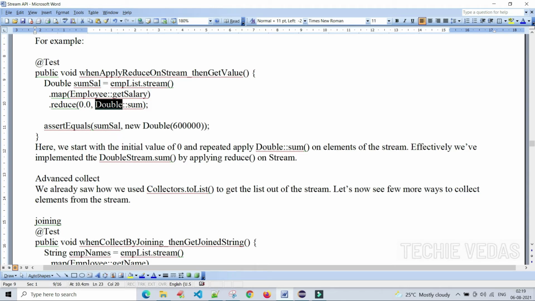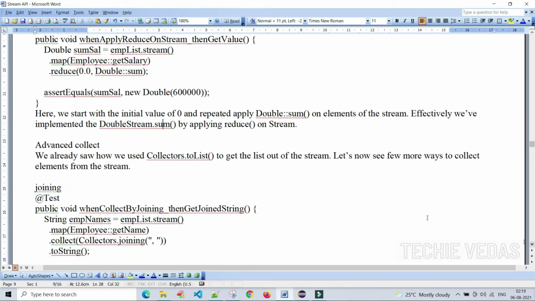Effectively we have implemented DoubleStream.sum by applying reduce on the stream. We will get the sum of that.